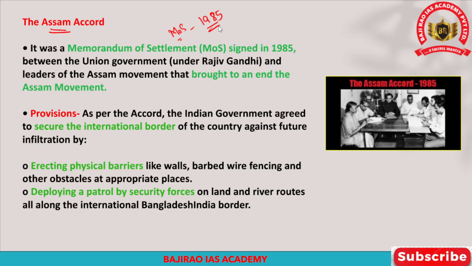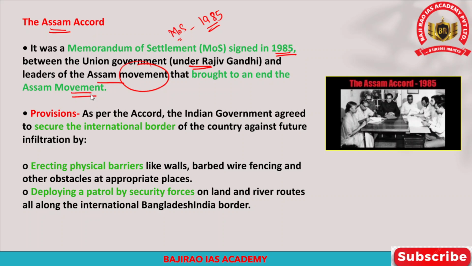Because of those reasons and because of continued violence in Assam, this Assam Accord was signed in 1985 between the Union government under Rajiv Gandhi and the leaders of the Assam movement. So this brought to an end the Assam movement that took place before 1985.